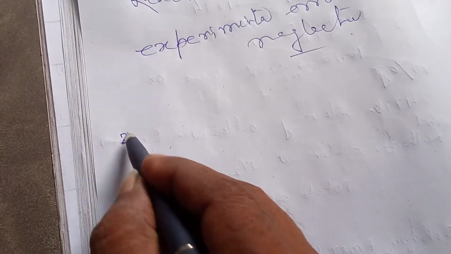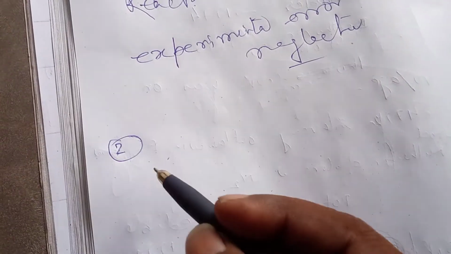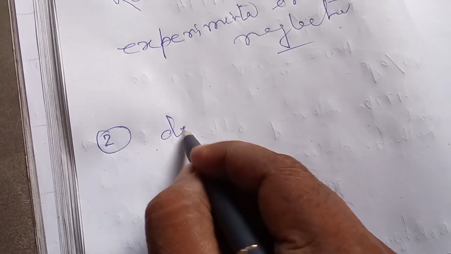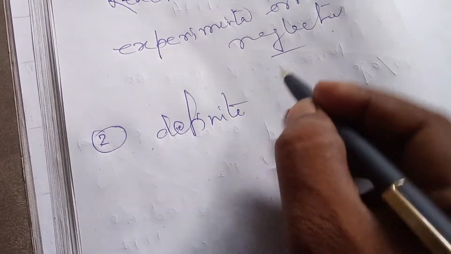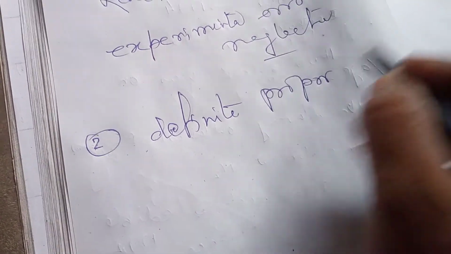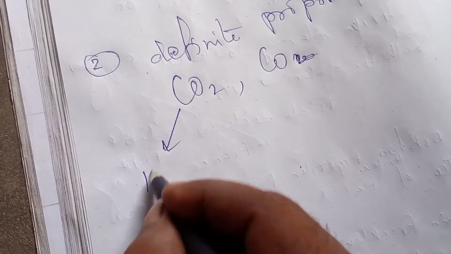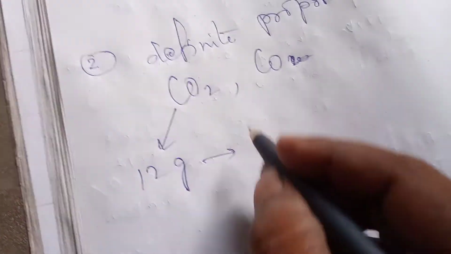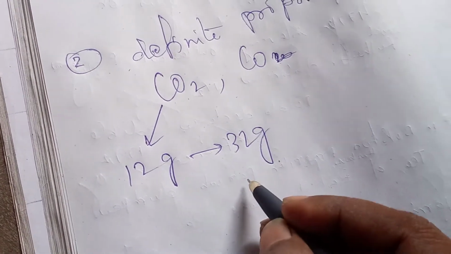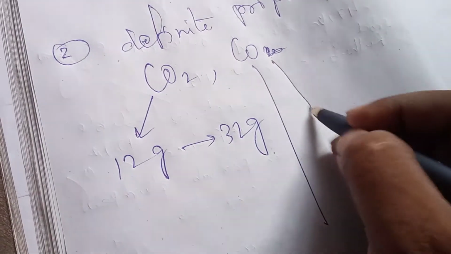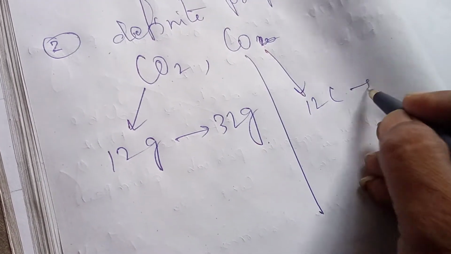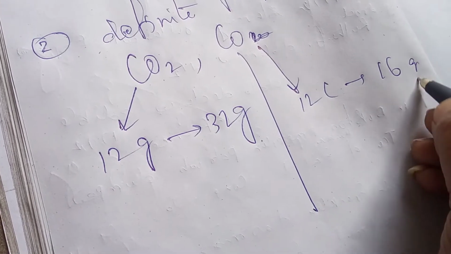Number 2, law of definite proportion. What is it? You take CO2 and CO as for example. CO2 means 12 gram C and 32 gram oxygen, and CO is 12 gram C, 16 gram oxygen.